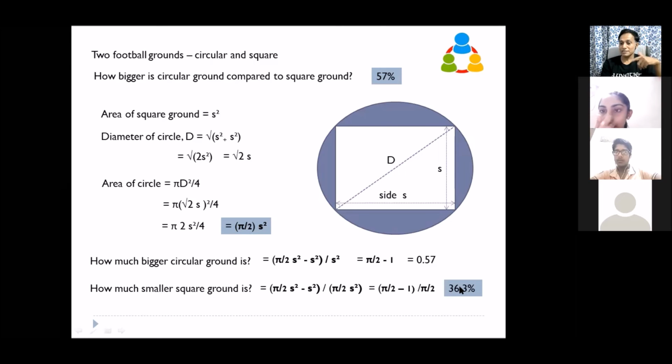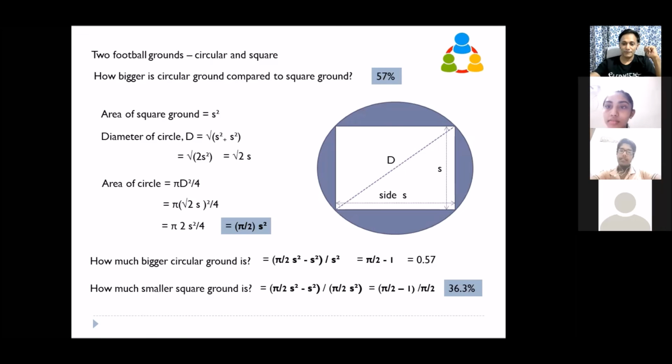If you solve this expression, you get 36.3%. What does this 36.3% mean from this figure?